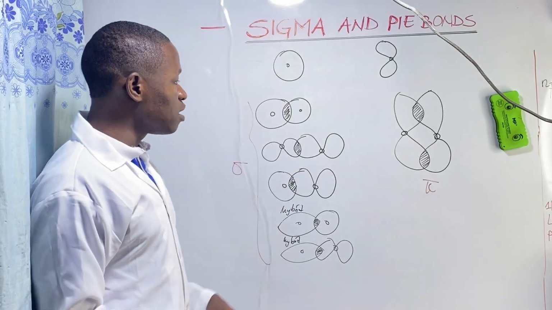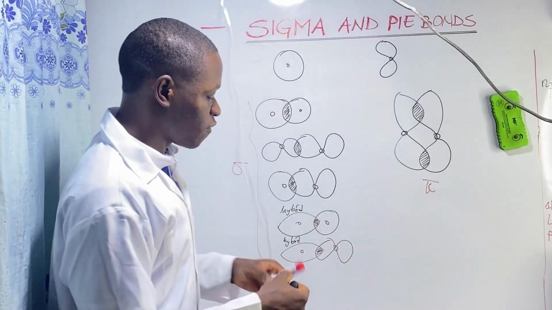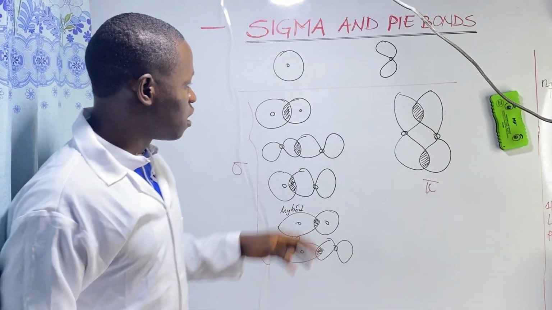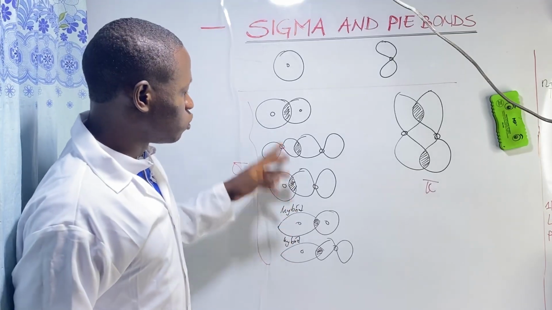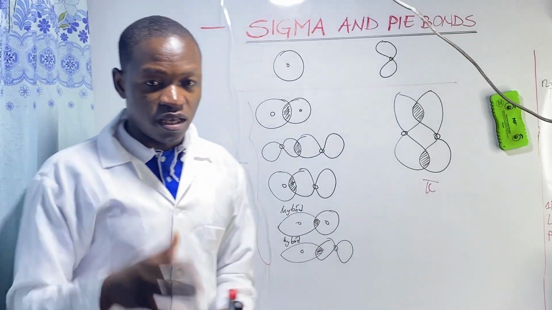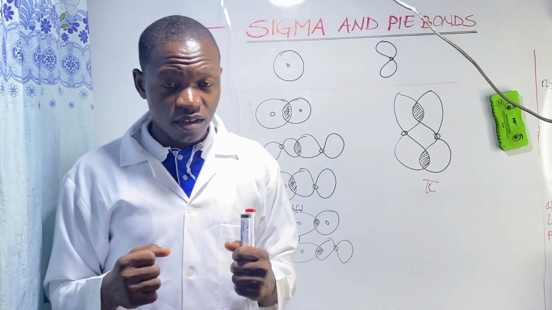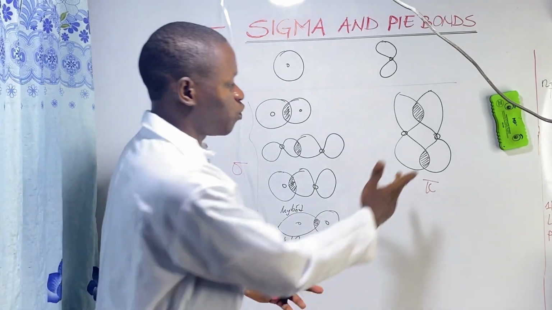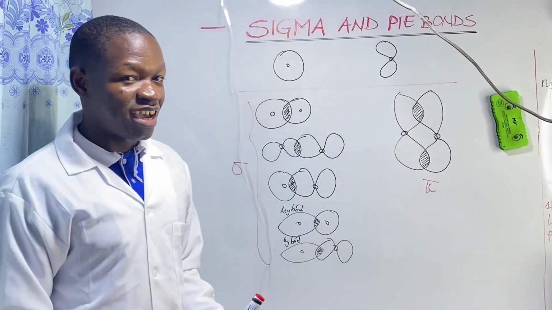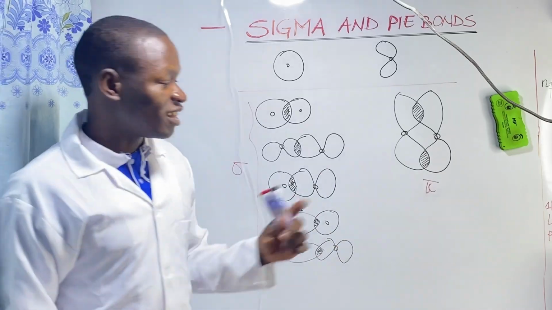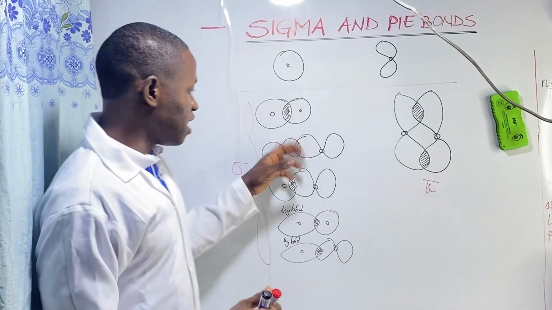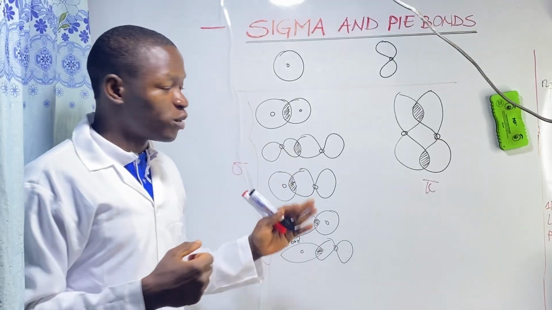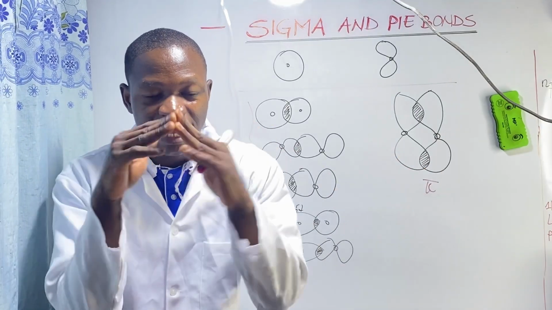Now, here we have sigma bonds and pi bonds, right? Sigma bonds and pi bonds. Now, what do you notice? If you observe here, you may be tempted to say that we have two levels of overlapping, right? And so a pi bond is stronger. Now let's see how they overlap. Here we have head-on overlap for sigma bond, and here we have lateral.